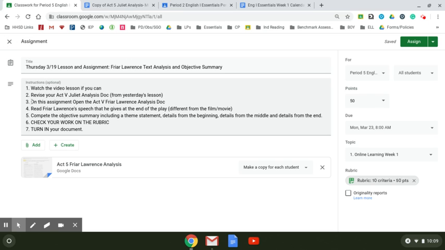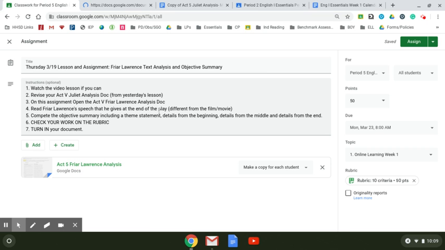Once you've done that, you're going to open on this document the Friar Lawrence analysis. You're going to read Friar Lawrence's speech, which is the speech he gives at the end of the play. This was not in the film, but it's in the original play. After you're finished reading it, you're going to complete an objective summary, including a theme statement, details from the beginning, details from the middle, and details from the end. Check your work on the rubric. Here's the rubric. And then you're going to turn in your document. So, again, today you can revise your work from yesterday. It won't be counted as late. And do your work for today, which is right here.